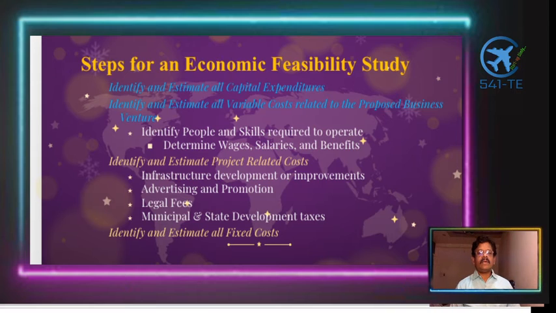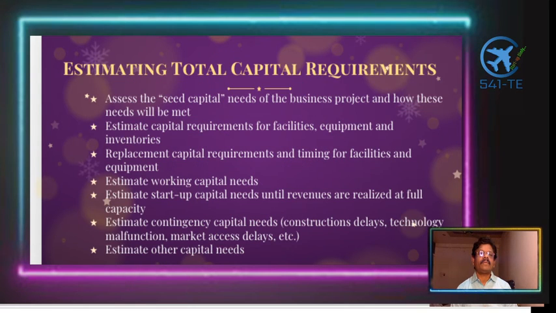The project related cost is something one has to assess and understand. At the same time, there are advertisement and promotions, legal fees, and municipal and state development taxes. All put together, these conditions have to be identified. The last one is to identify, estimate and fix the cost. These are the other aspects of the economic dimension in finding the feasibility of the model, whether it is operational or not.